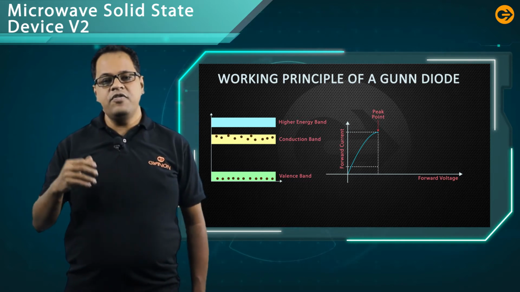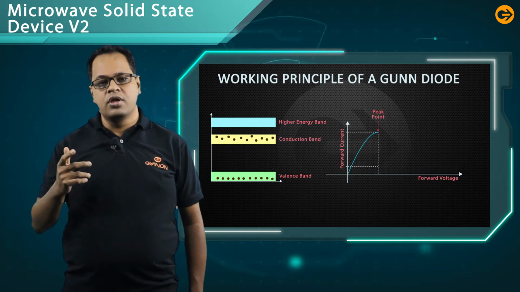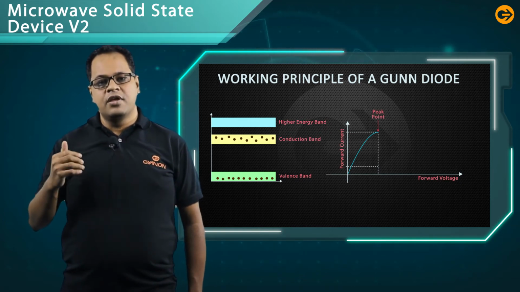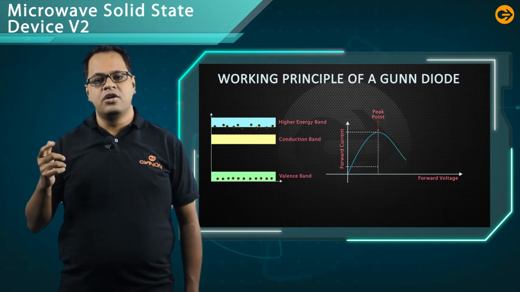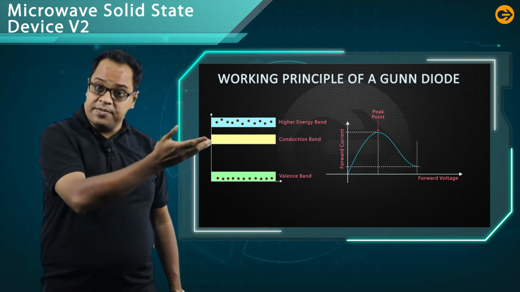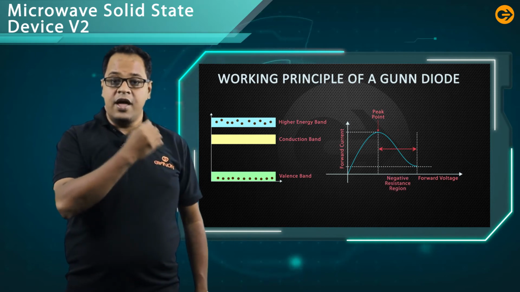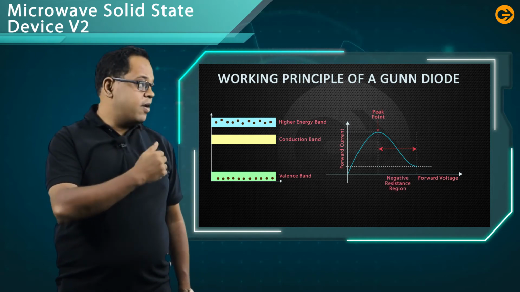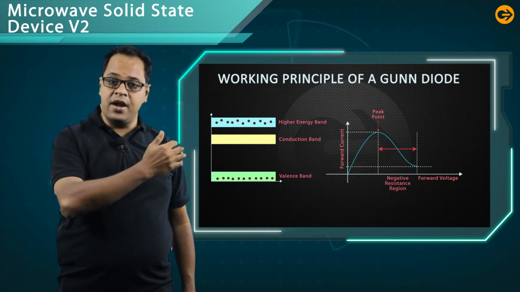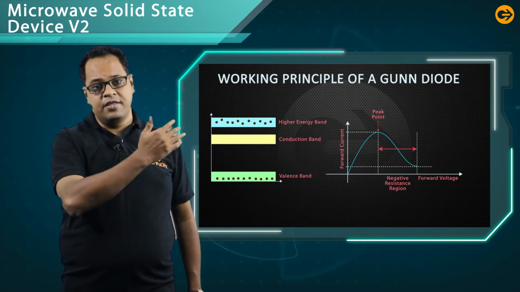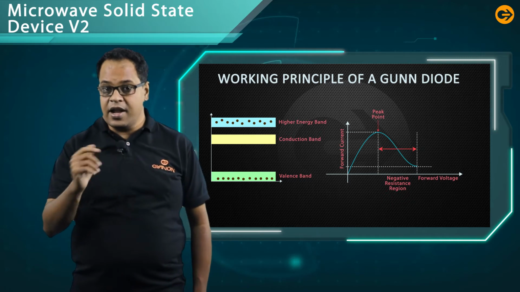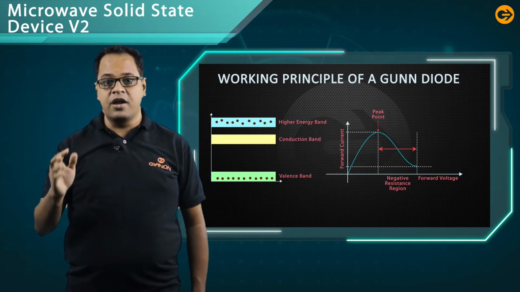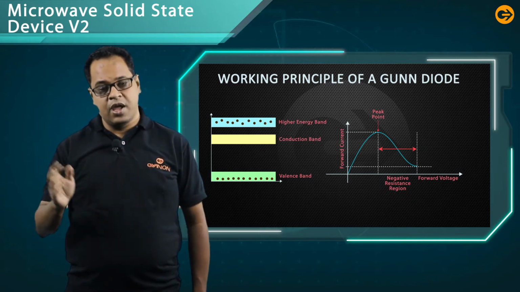But if you increase the voltage more, then electrons from the conduction band will be transferred to the higher energy band. The electron is transferred from the valence band to the conduction band, then to the higher energy band. That's why there is a transfer of electrons, and that's why the name of the device is transfer electron device.